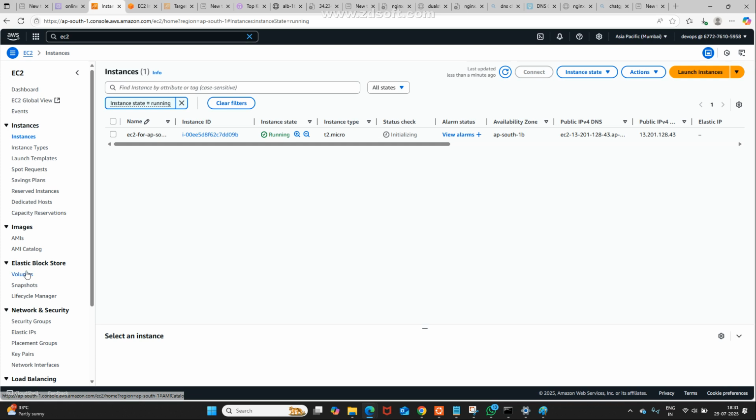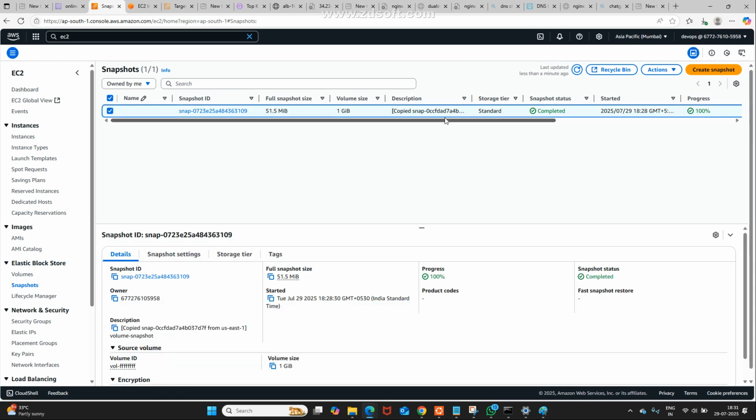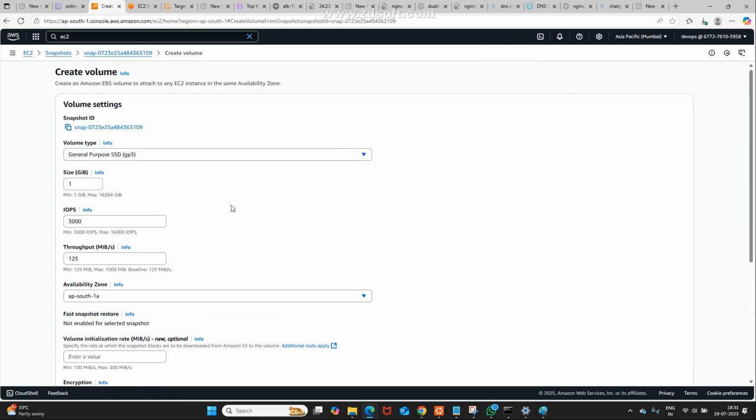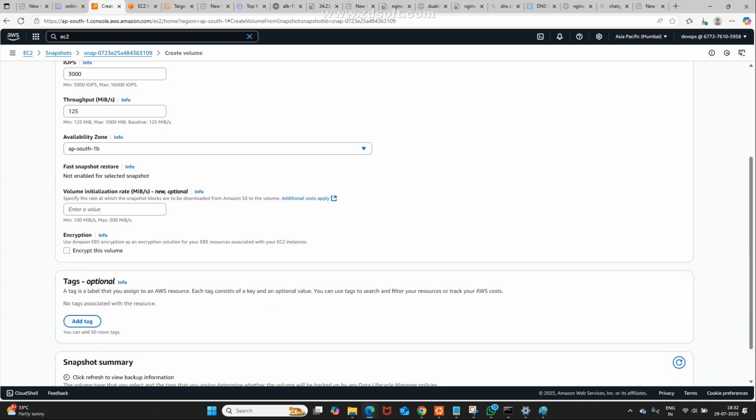Now you are going to click on snapshot. From that, select that snapshot. Click on actions, go to create volume from snapshot. And now please respond. I am taking 1 GB only. Here 1A is there, but what is our requirement? 1B. Now good to go.